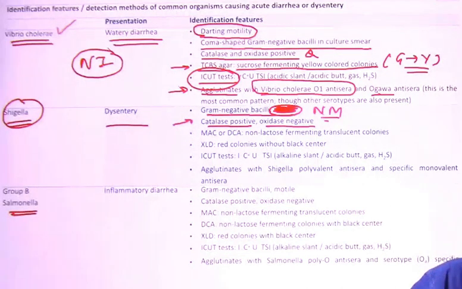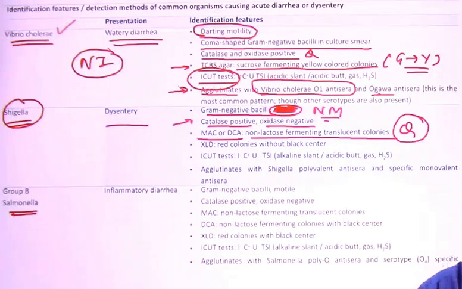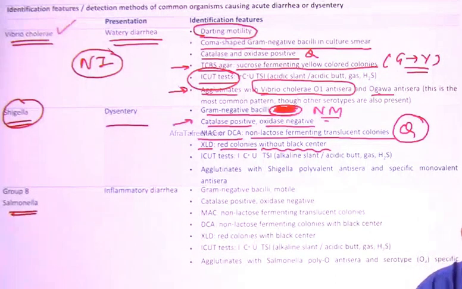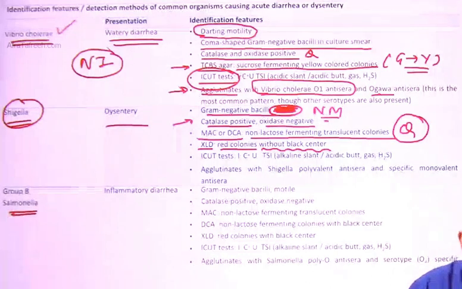Then you have MacConkey agar or DCA. What is DCA? Deoxycholate agar. Which type of colonies come? Non-lactose fermenting translucent colonies. This is the question. Non-lactose fermenting translucent colonies are observed on MacConkey agar or DCA, deoxycholate agar. Then in XLD for Shigella, you will get red colonies without the black center, which is present in Salmonella, but it will not be there. And XLD stands for what? Xylose lysine deoxycholate. The eye-cut test is not important here also.